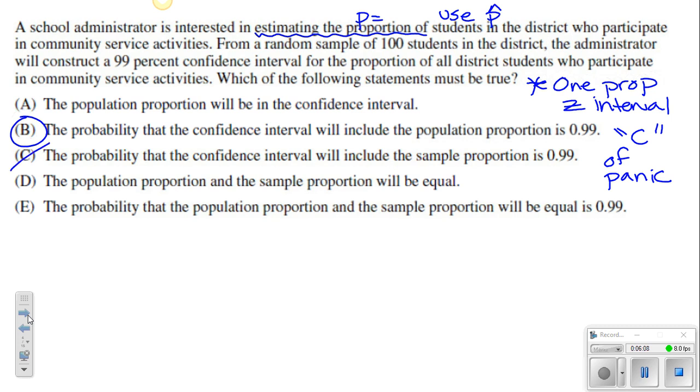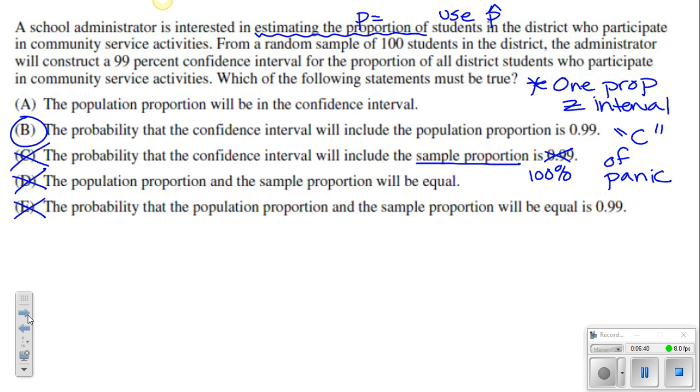Now, remember, a lot of you might try to choose C, but remember, the probability that the interval includes the sample proportion is going to be not 0.99, but actually 100%. Because remember, the sample proportion helps construct the confidence interval. We have no idea what the population proportion is, so we cannot infer that it would be equal to the sample proportion. The probability that those two things would be equal is 0.99? Again, we do not know that, all right?